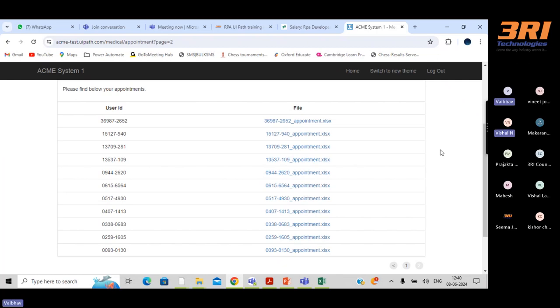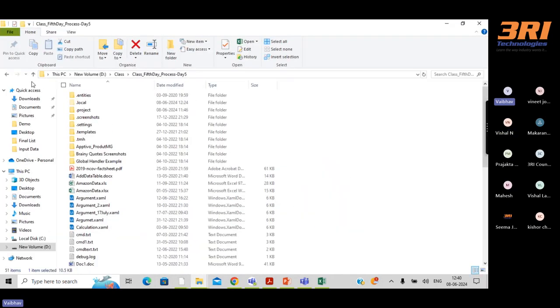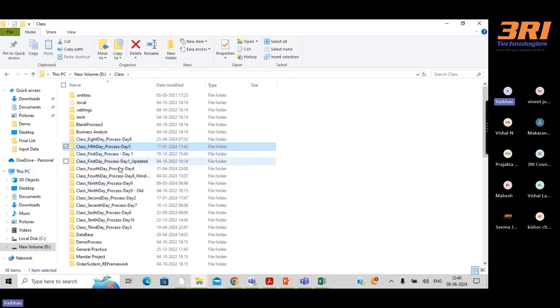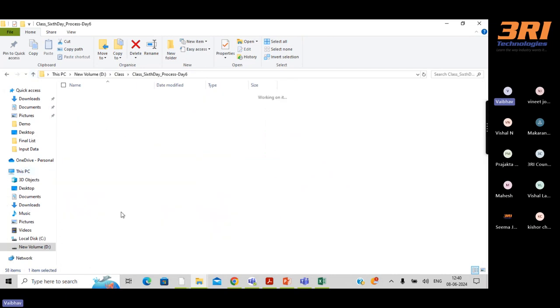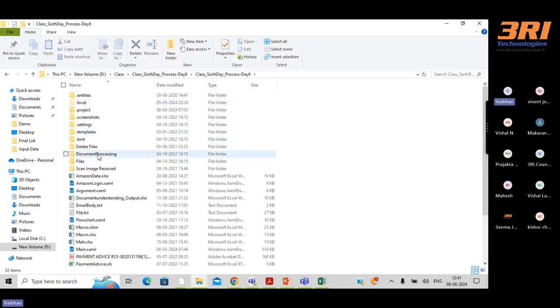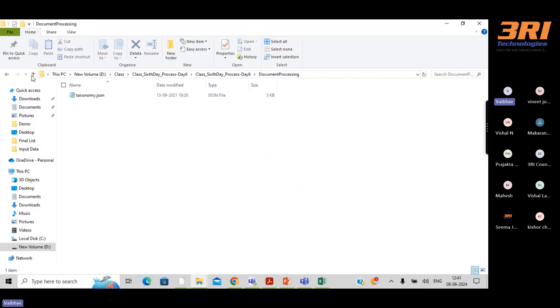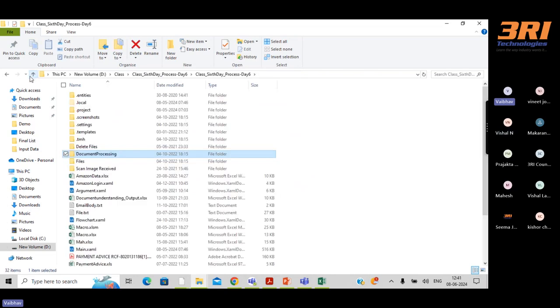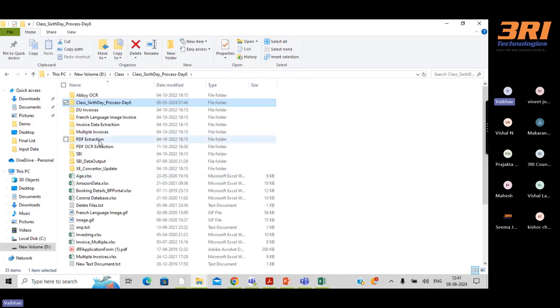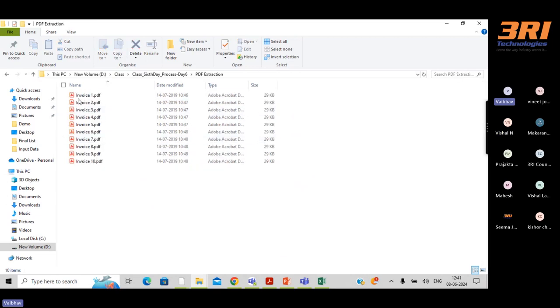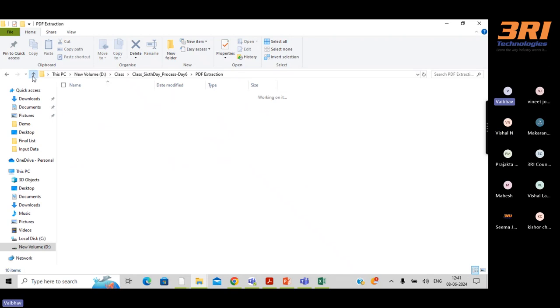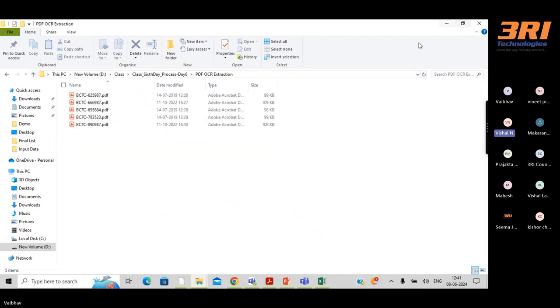Yes, definitely, because that is the core thing, right? You can see that is already in our syllabus. If you go here, we already have document processing with us. And if you want to see the templates, we have OCR and normal templates. So obviously we have that in our syllabus.